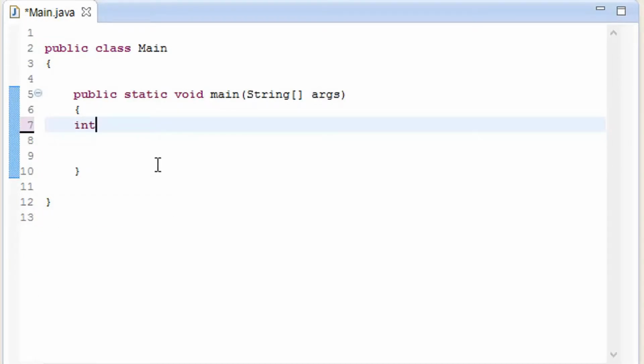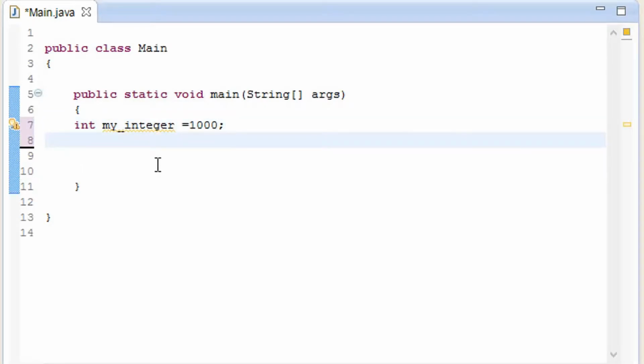Type int, space, my integer, and here I'm going to give it the value 1000. Another variable will be float, named my float, and here I'm going to give it the value 2.5 and close this one.